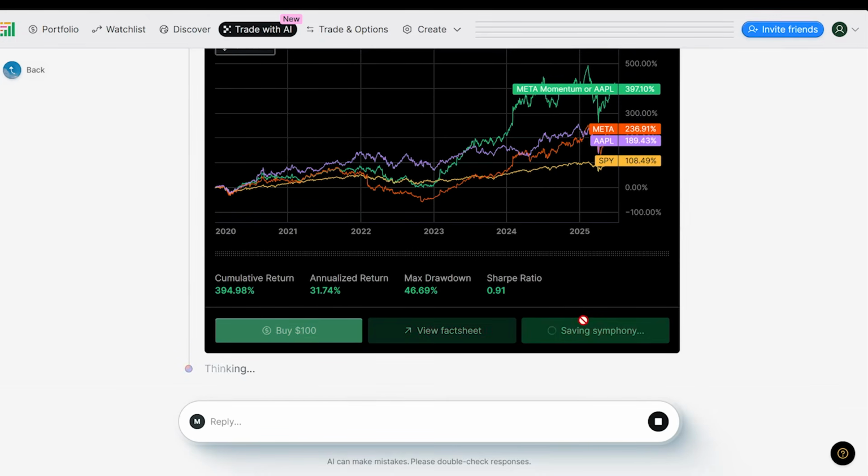Cool. And I'll just add that to my watch list. So that's really the bulk of Composer. There's not a ton to this platform, but it is really powerful. The important thing I would note about Composer is that you can use a lot of these features for free, and I'll talk about pricing in a minute.